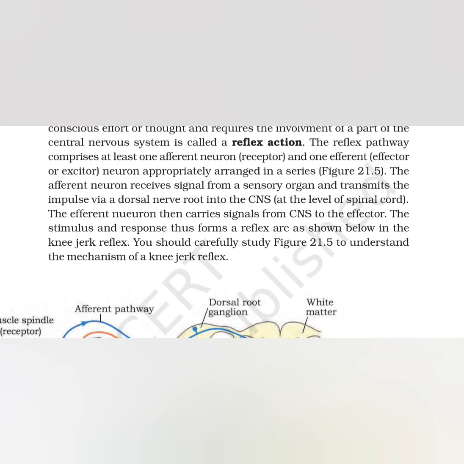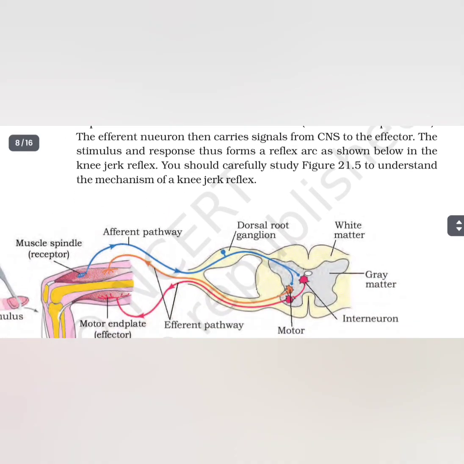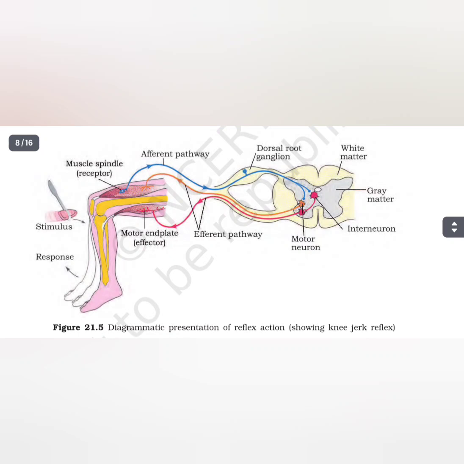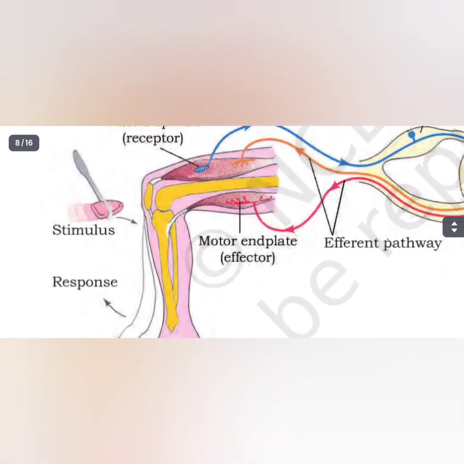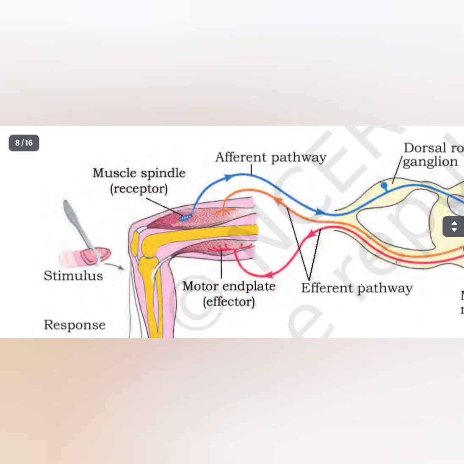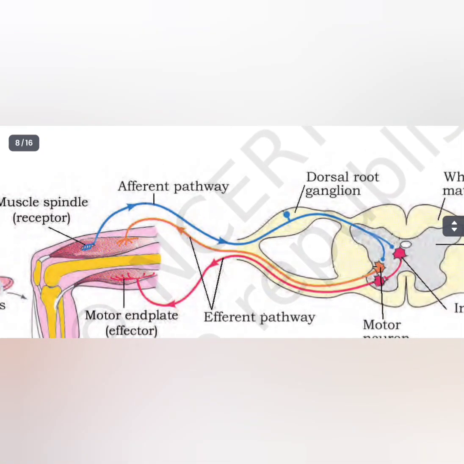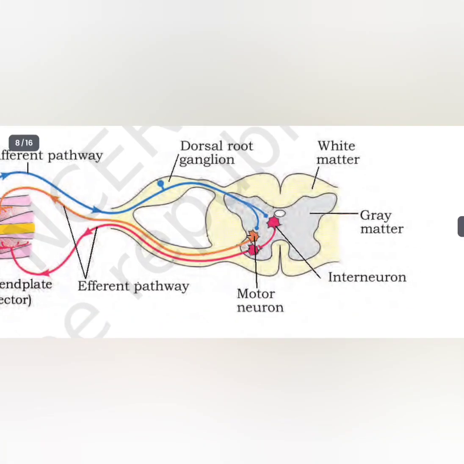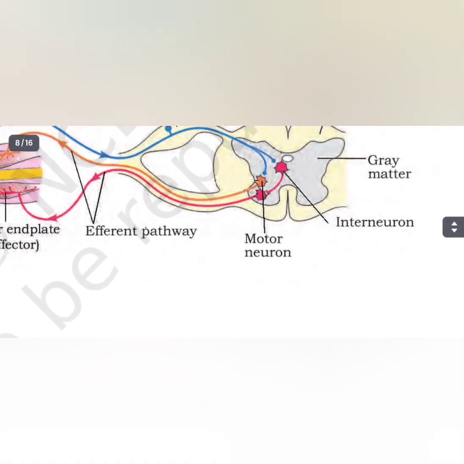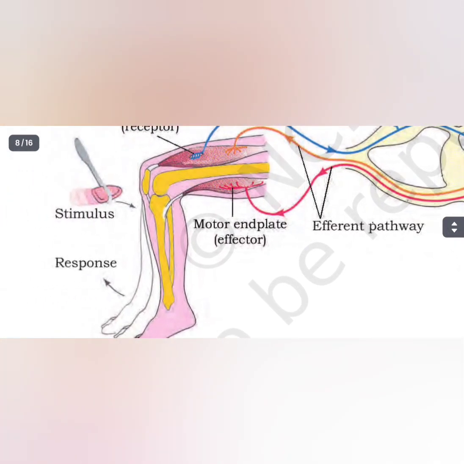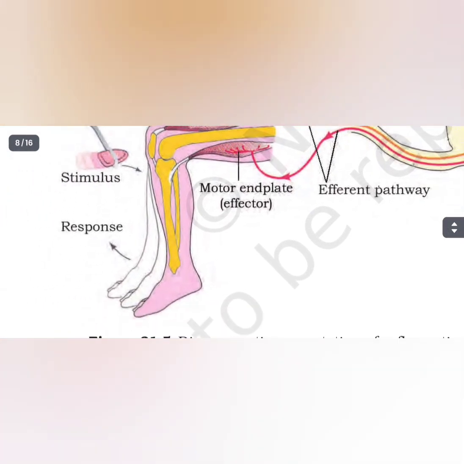You should carefully study figure 21.5 to understand the mechanism of a knee-jerk reflex. This is the figure. Here it is: stimulus, muscle spindle, afferent pathway, dorsal root ganglion, white matter, grey matter, interneuron, motor neuron, efferent pathway, motor end plate, effector, and response.